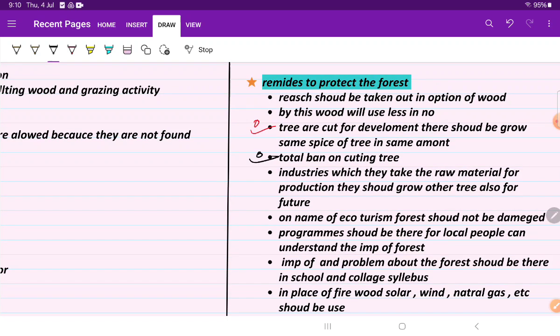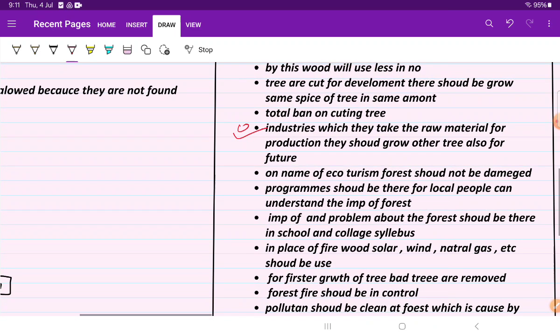There should be a total ban on cutting trees, and strict rules should be there on cutting trees. Industries which are cutting the tree have to think about the future. That means, what will we do in future if we do not have a tree? So they have to grow a large amount of trees of the species on the other side of the land.